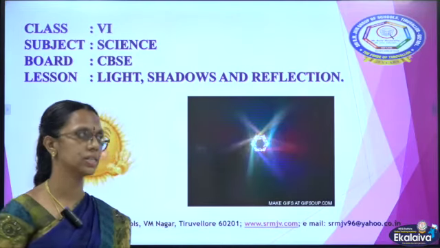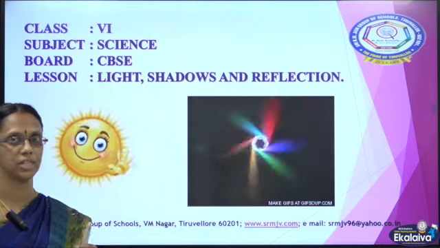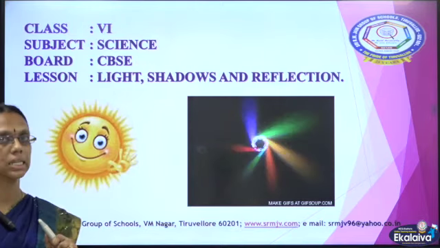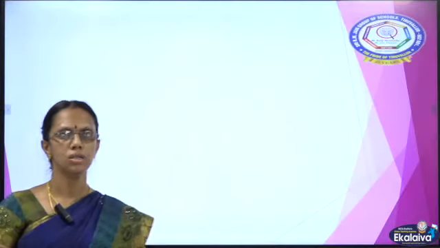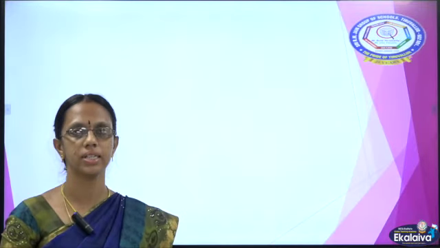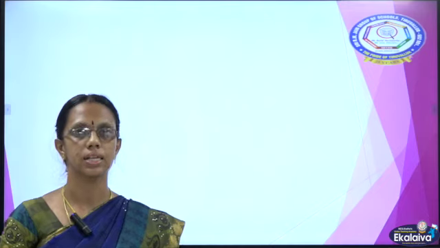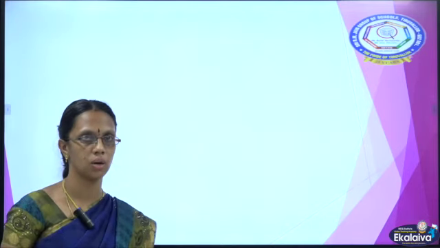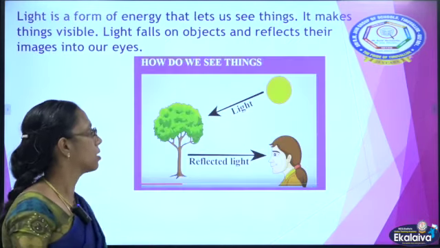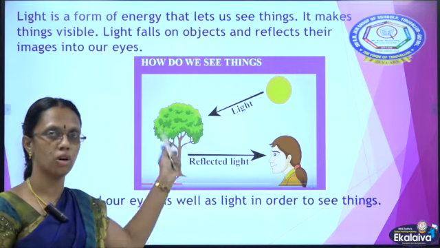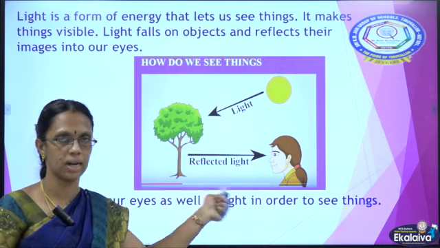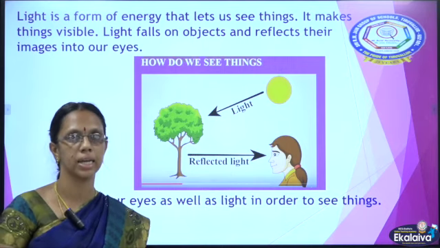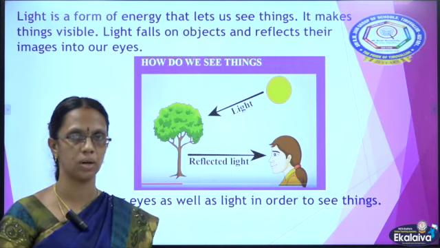The name of the lesson is Light, Shadow, Reflection, Class 6 Science, CBSE. So what is light? Light is a form of energy that allows us to see things around us. The light falls on an object and that object reflects the light into our eyes, and that is how we are able to see things around us.